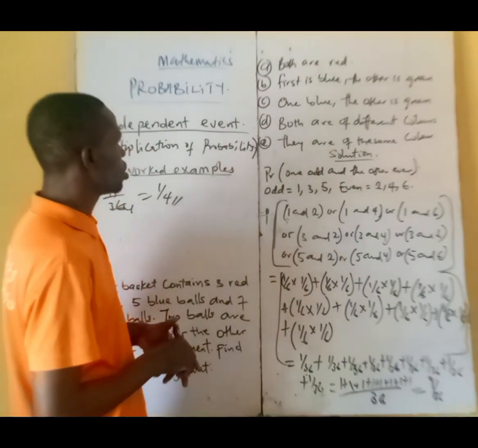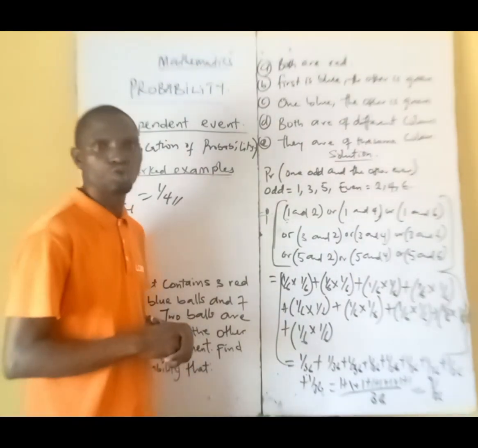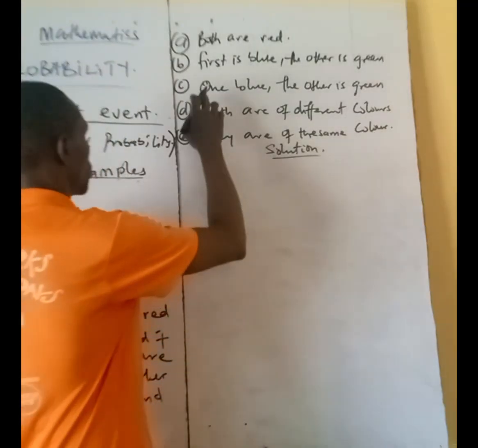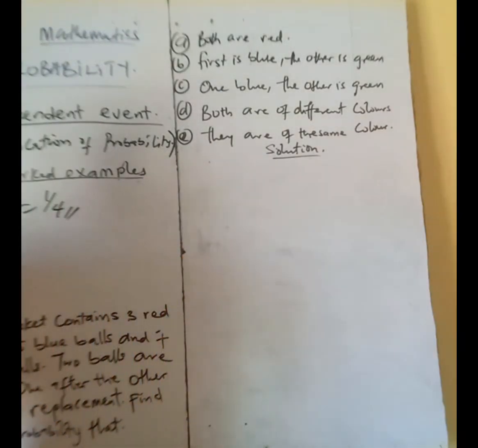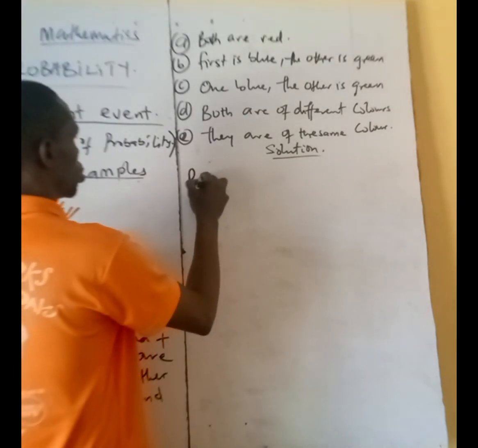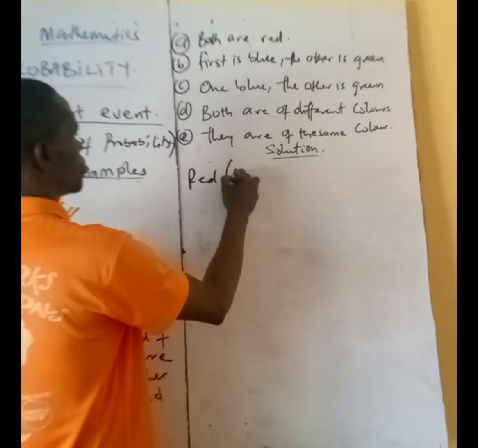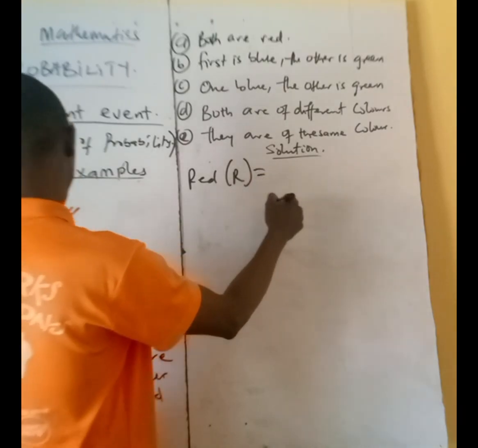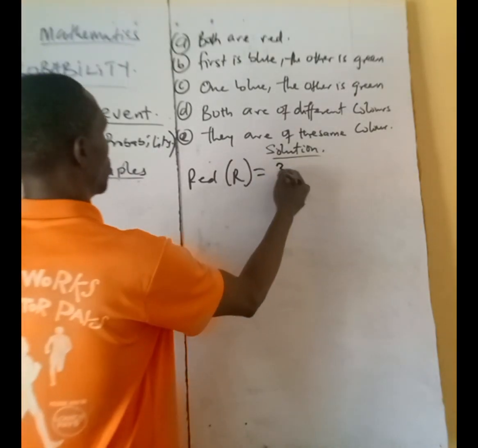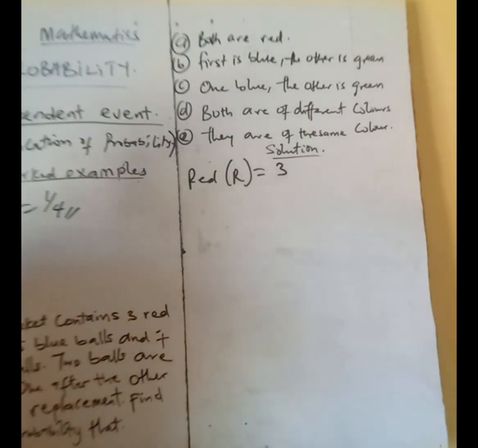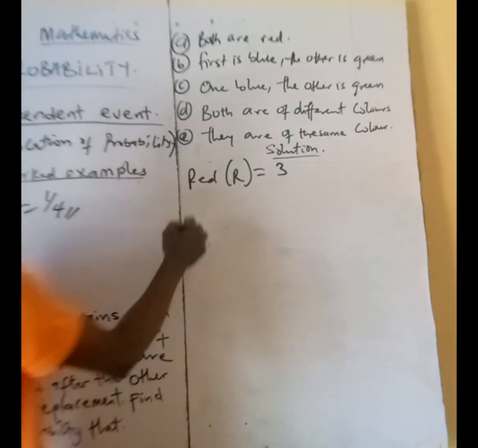Very good. So let's quickly go and solve question 2. They said a basket contains 3 red balls. Red, let's make red to be R. It has 3. Then 5 blue balls.